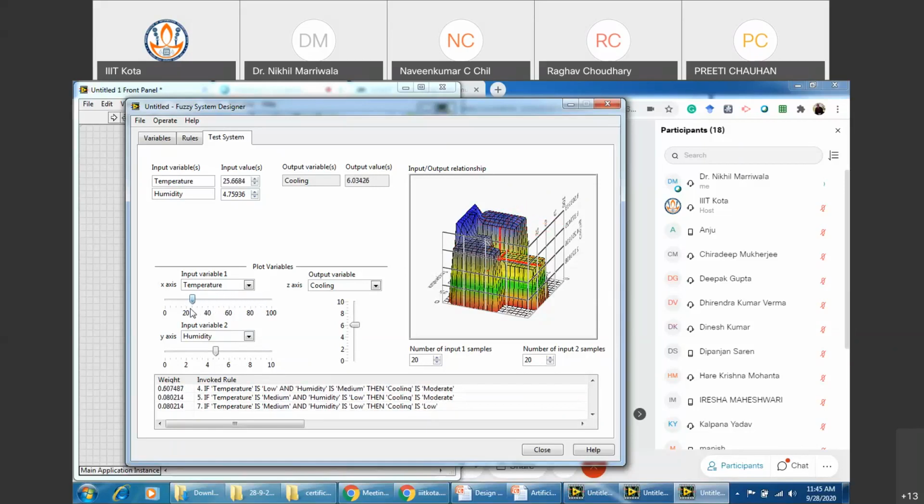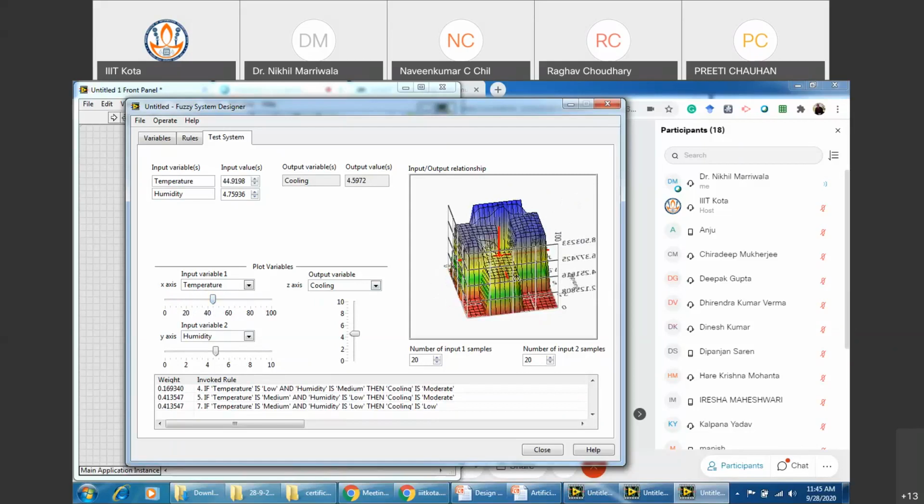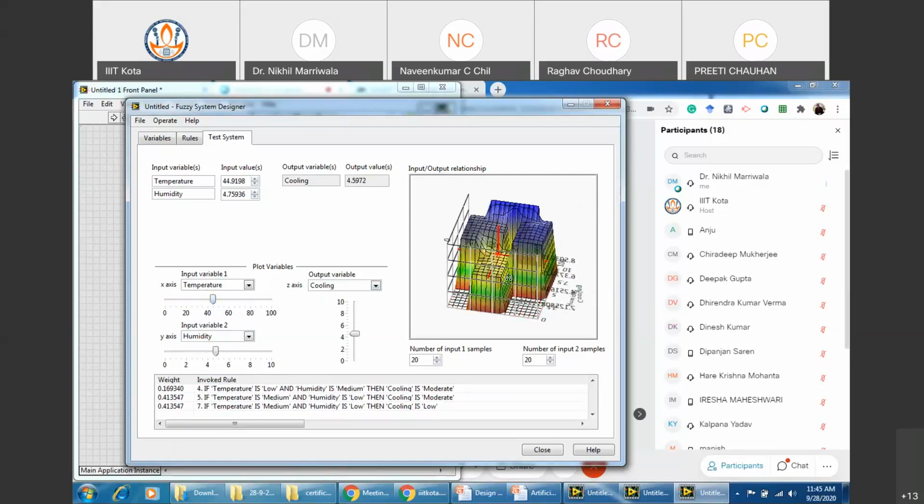Now this is the controller output that we have designed. This can be measured, this can be viewed, right? And this can help you analyze a very complex system also. Right now, we have just utilized a very simple system in picture.